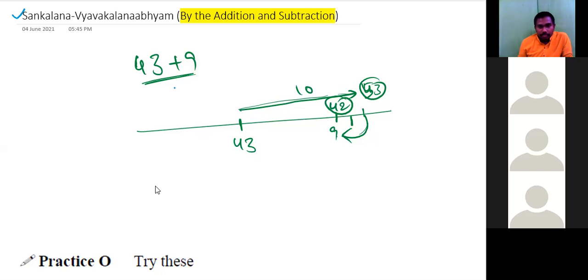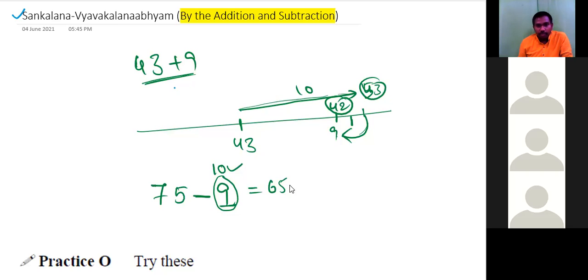Suppose it is 75 minus 9. We can take 75 minus 10 plus 1. Instead of subtracting 9, we subtract 10. 75 minus 10 will be 65, and then we add 1. Instead of 9 we have subtracted 10, means we have subtracted one extra, right? We have to give back that one to the number.